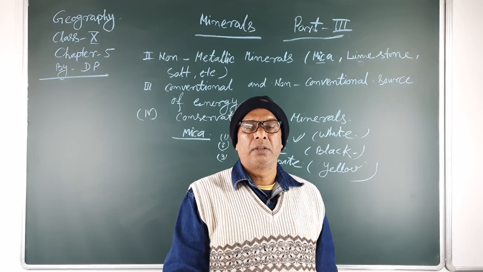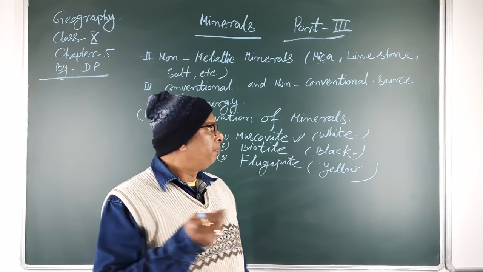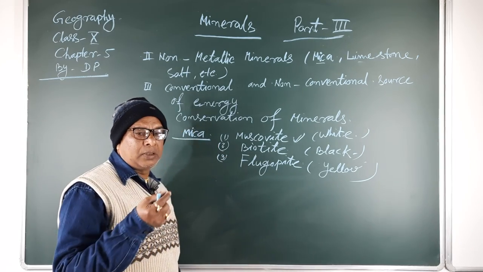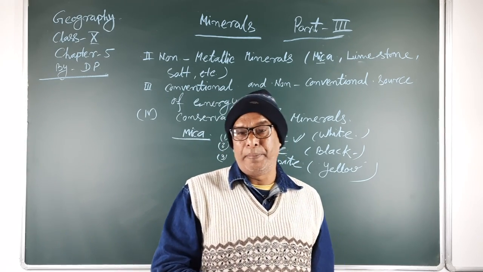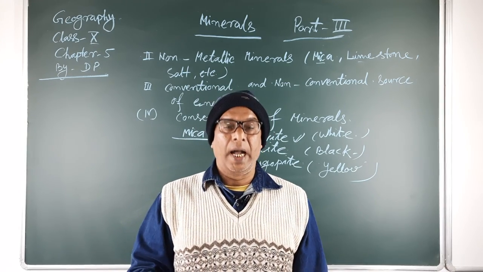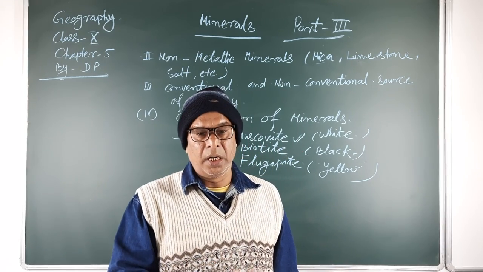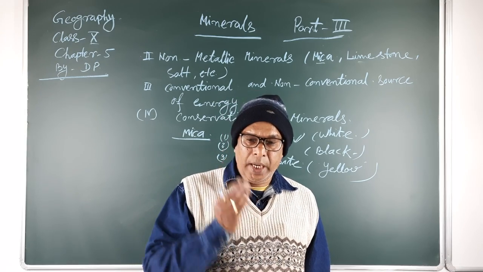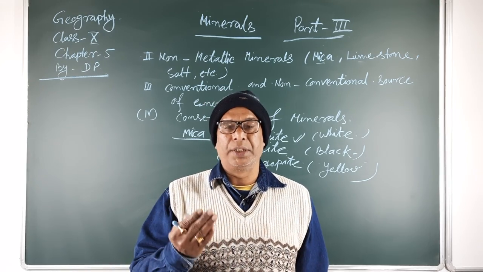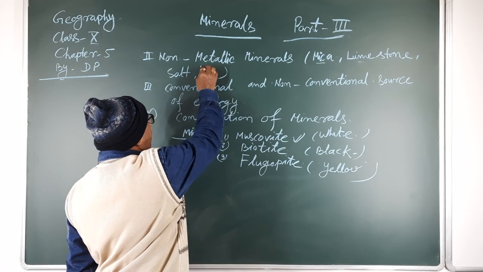My dear students, today I am discussing non-metallic minerals, part 3. We also discussed in the last class about the metallic minerals. Under the metallic minerals, you have learned about iron ore, types of iron ore, manganese, gold, silver and bauxite, and we have already discussed their distribution.